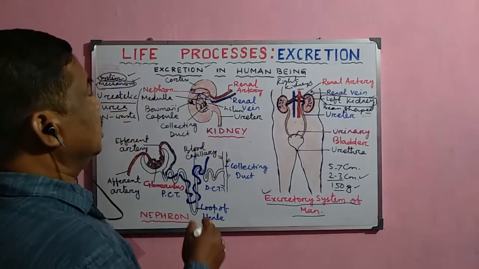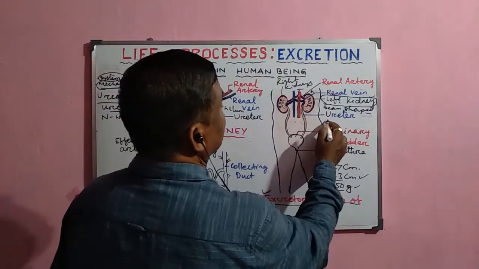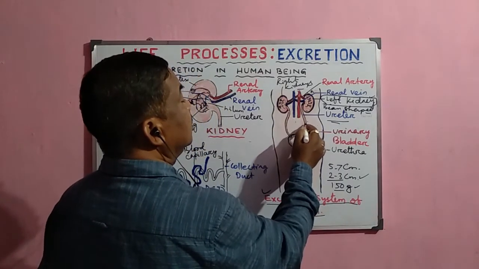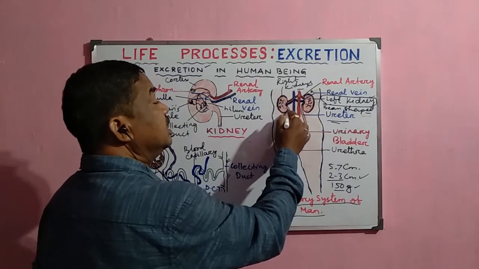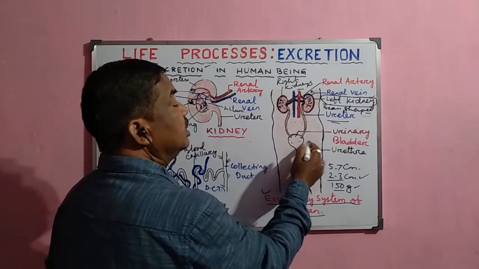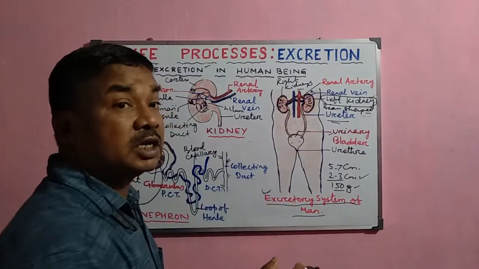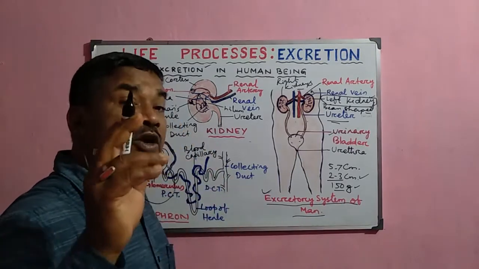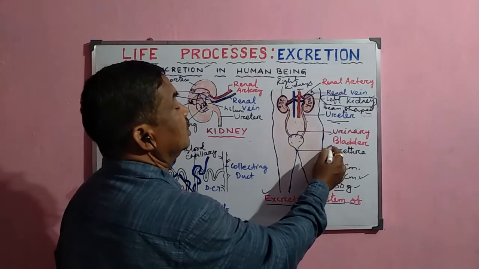Now, another important organ which helps in the process is called the ureter. These are the two ureters. This is one ureter and this is another ureter. These two ureters collect the urine from the kidney and pass the urine to the urinary bladder. This urinary bladder is a sac-like structure where the urine is stored for some time and periodically removed from the body through the opening called the urethra.